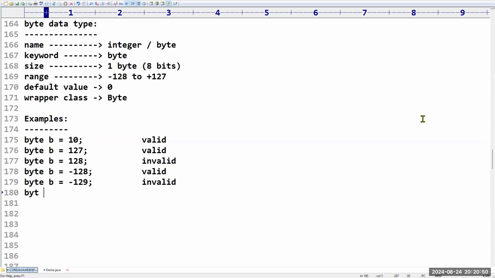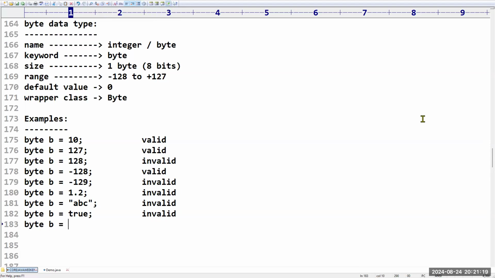Now, sir, byte b is equal to 1.2, can I take it? No, sir. The number itself got changed, right? It is not an integer at all. Can I take byte b is equal to ABC? No, invalid. Type got changed. Can I take byte b is equal to true? No. Invalid. Can I take byte b is equal to something like K? Invalid. Are you understanding?